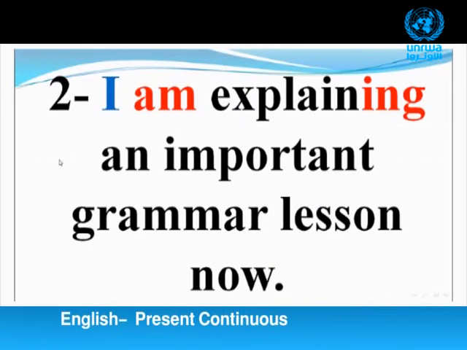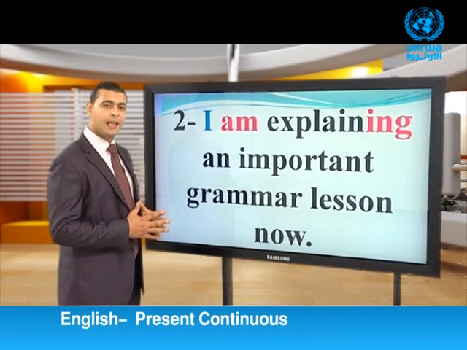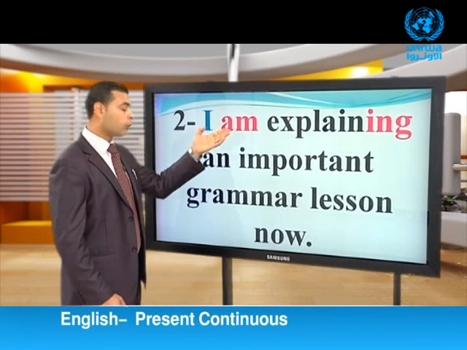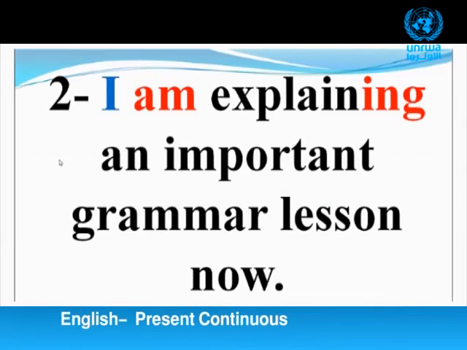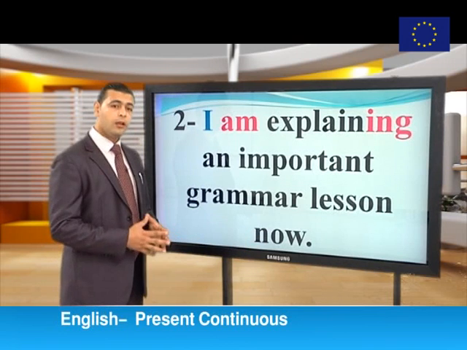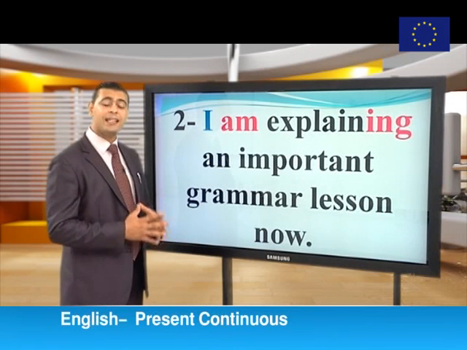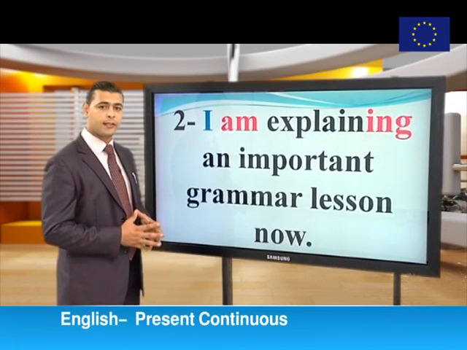Now let's look at number 2. I am explaining an important grammar lesson now. Again, I am explaining an important grammar lesson now. Look at the subject pronoun I. It's followed by the helping verb am plus the main verb plus the ing. Look at the word now. This word is a key word or a guiding word for the present continuous tense.